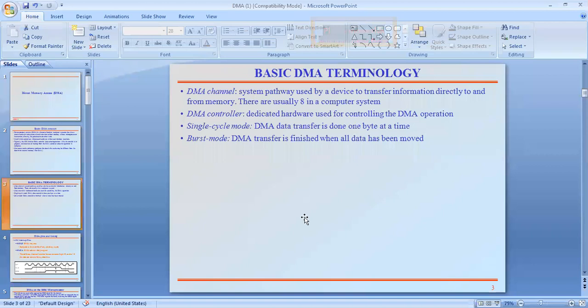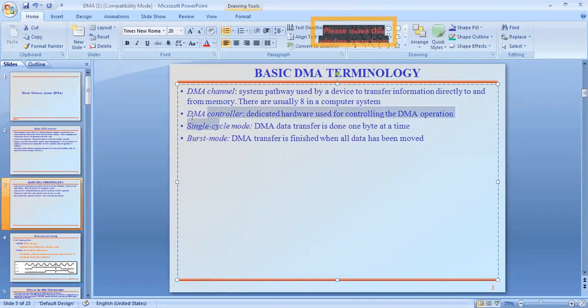Next, the DMA controller is dedicated hardware which controls the DMA operation. DMA is direct memory access, and the DMA channel and DMA controller are the control system part of the DMA. The entire block diagram is the DMA controller part.